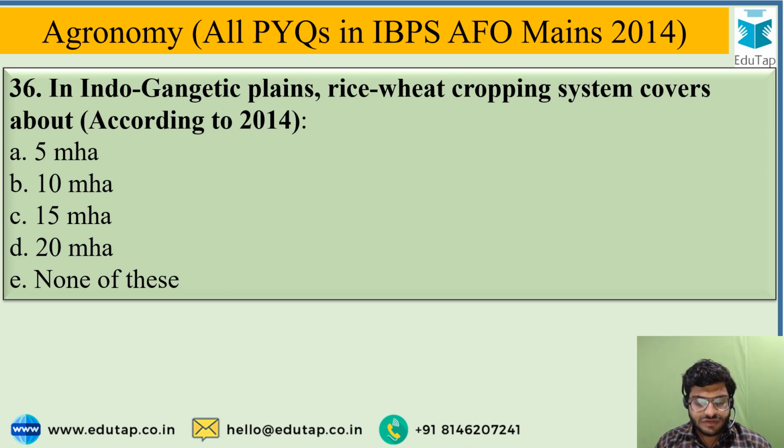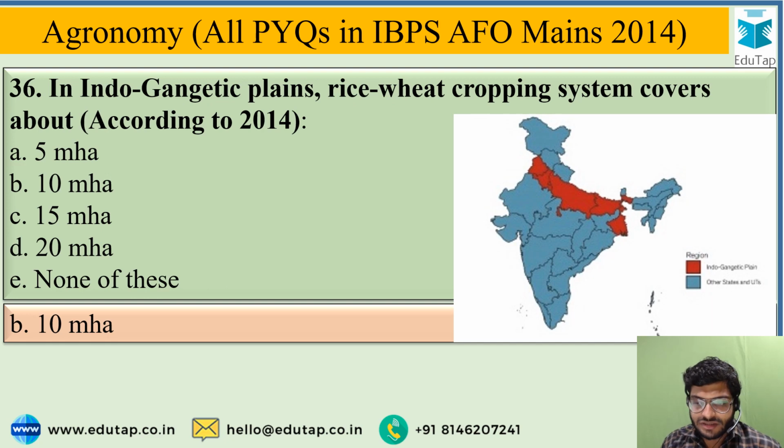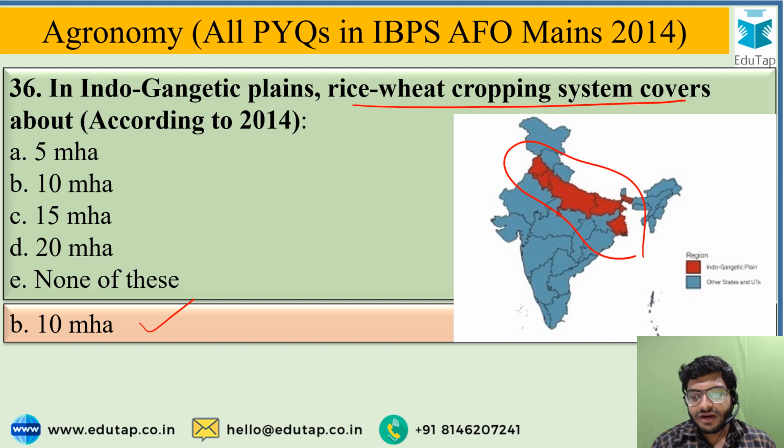And the correct option is 10 million hectares. So the Indo-Gangetic Plains for rice and wheat cropping system covers up to 10 million hectare area, and this is highlighted in red region over the map is the Indo-Gangetic Plains.